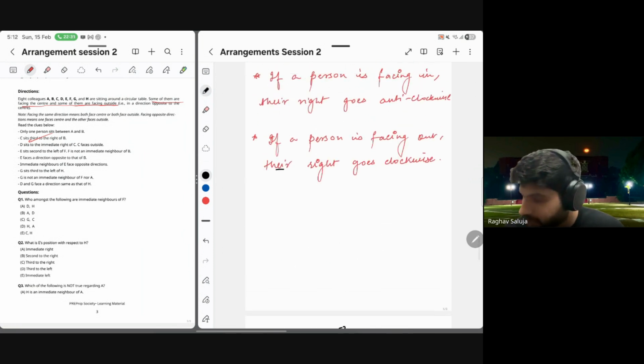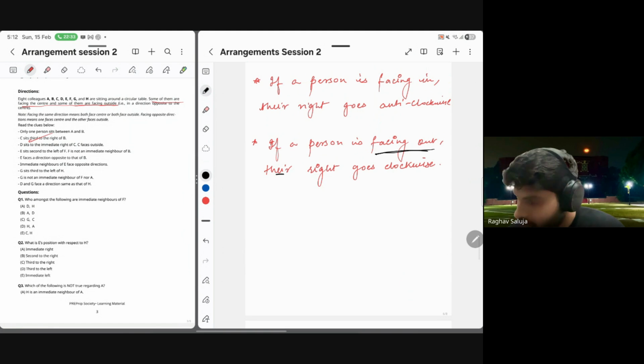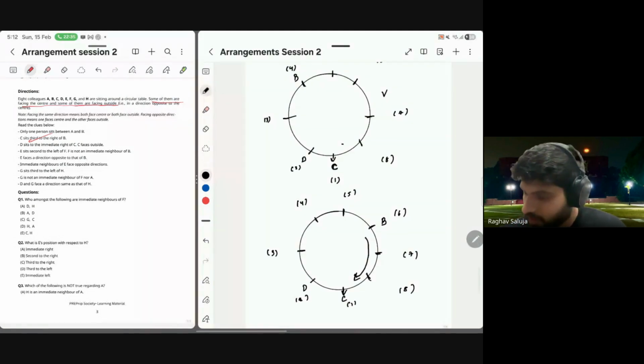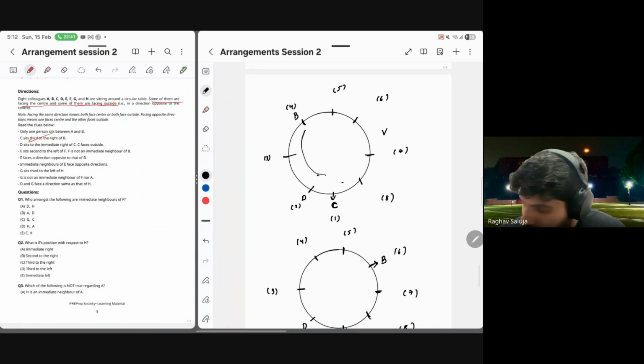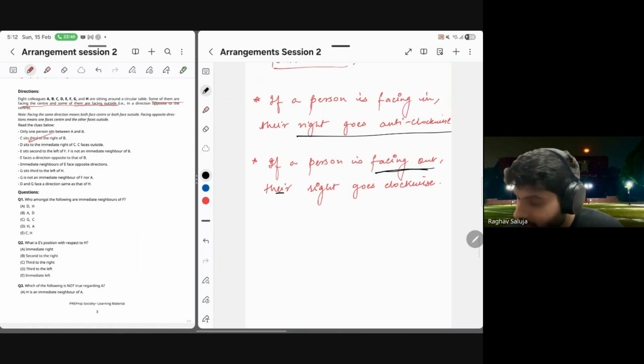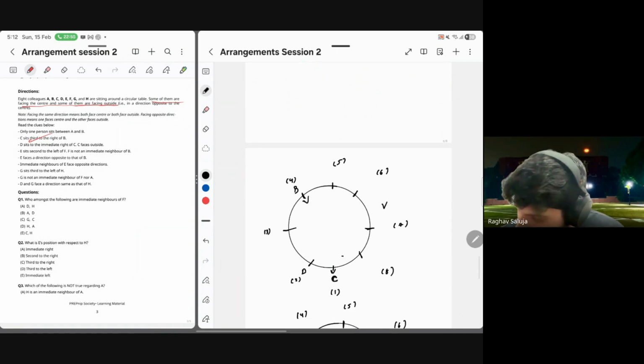And clockwise is right means facing out. So B is facing out. In the other case, B's right looks anti-clockwise, and if right is anti-clockwise, it means facing in. So in this case, B is facing in.